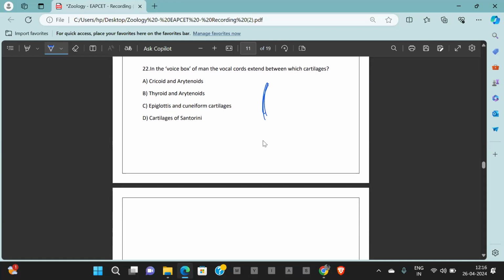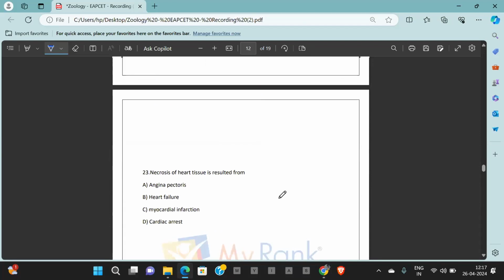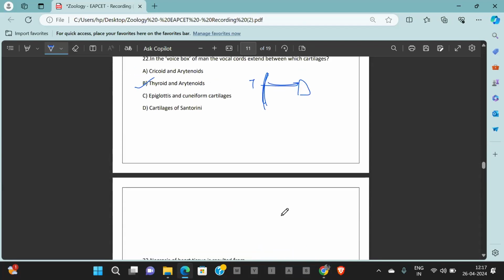It is in front, attach it to thyroid, at back, attach it to arytenoids. So, answer is option B. Thyroids and arytenoids are the structures between which the vocal cords are extended in the voice box. That is option B is the correct answer for question number 22.